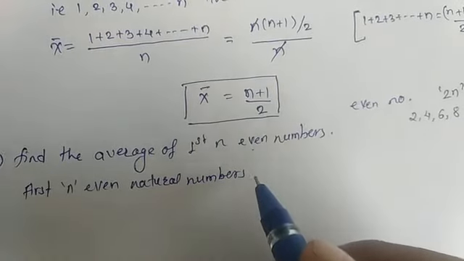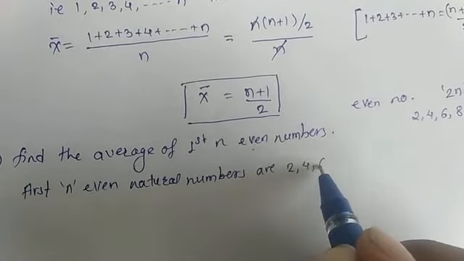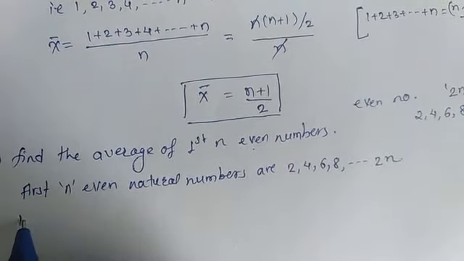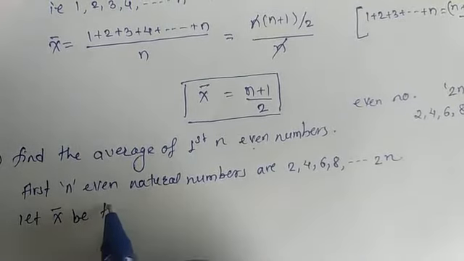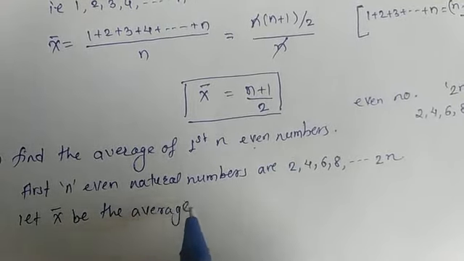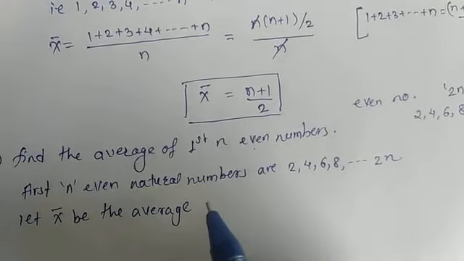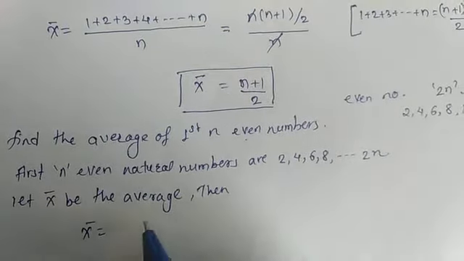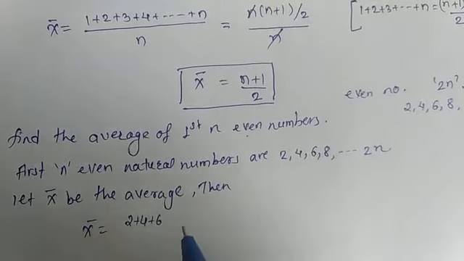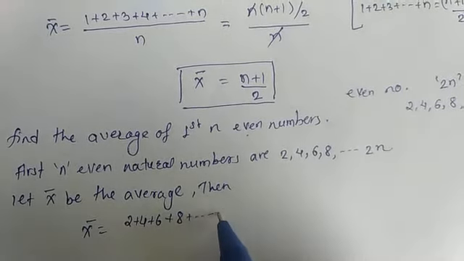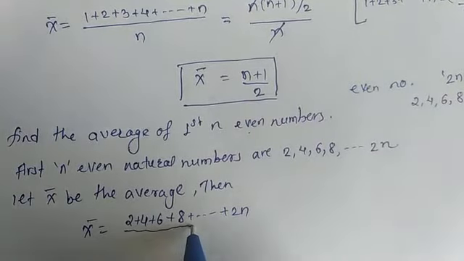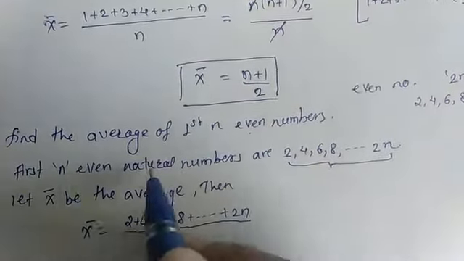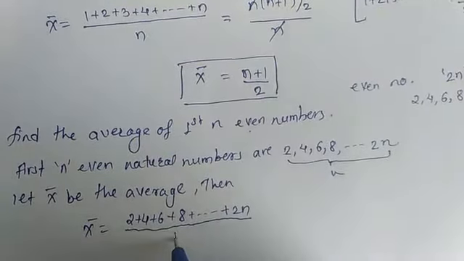First n even natural numbers are 2, 4, 6, 8 and so on up to 2n, and let x bar be the average. Okay, so we can say that x bar is equal to, here even numbers are 2 plus 4 plus 6 plus 8 plus so on up to 2n, divided by the number of observations. First n natural numbers, so the number of observations will be n.